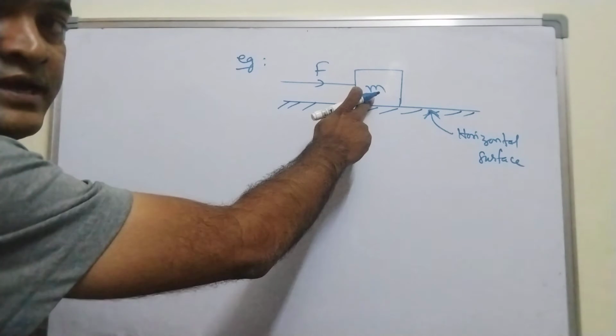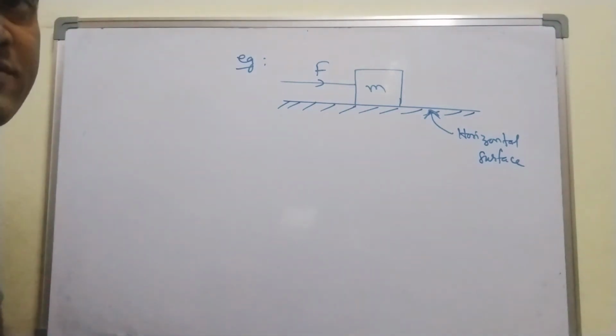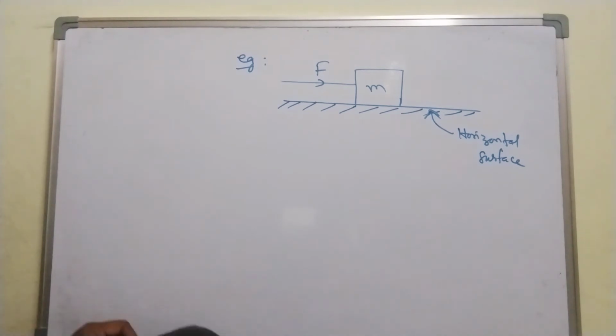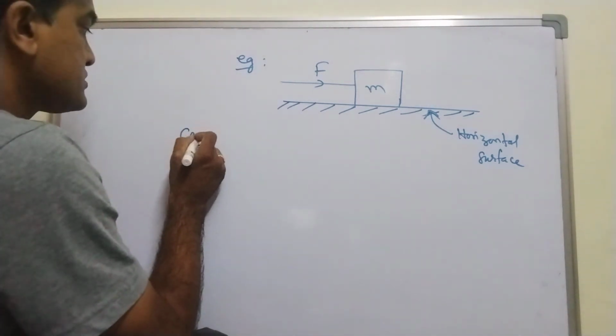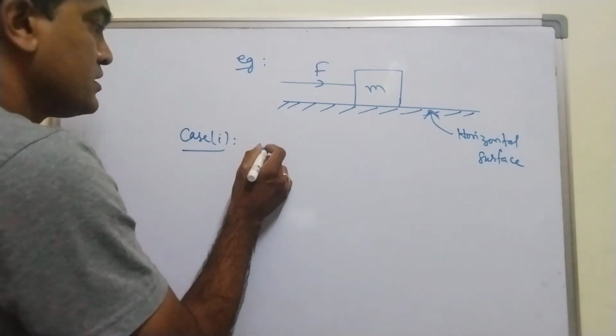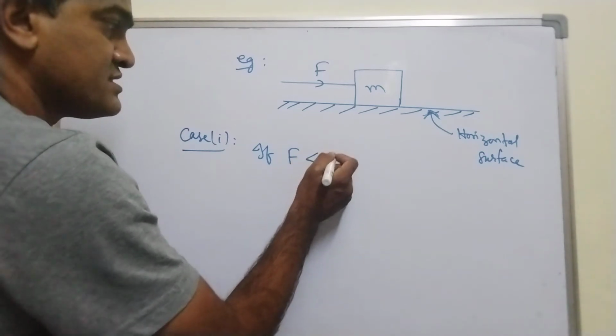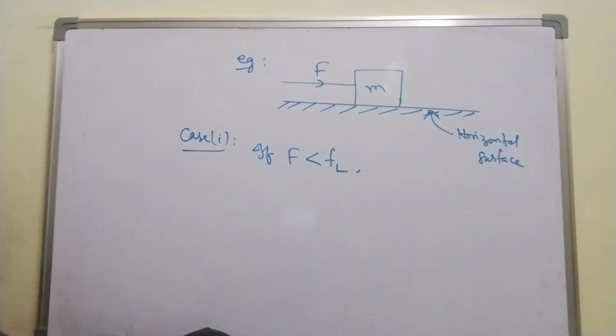The block will be at rest till it reaches the maximum value of static friction. What is the first case? Case 1 is if the applied force, or external force, is less than the limiting friction.